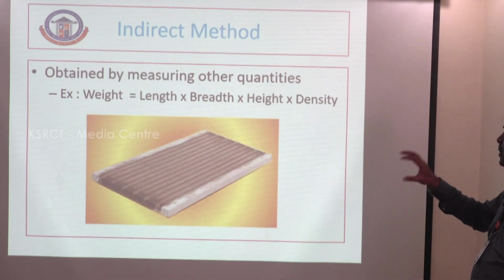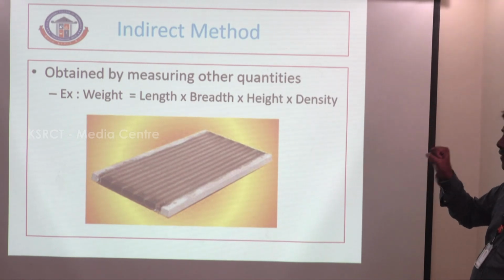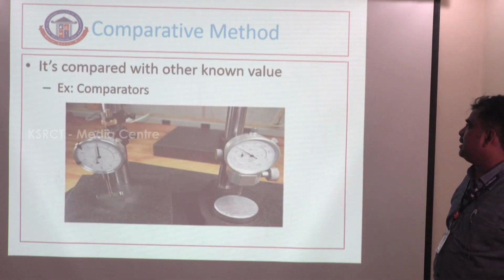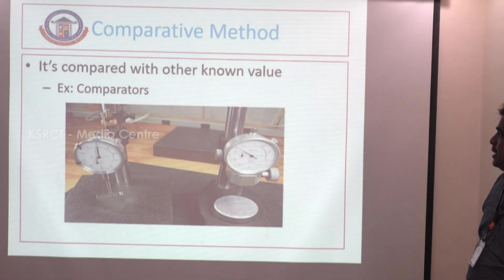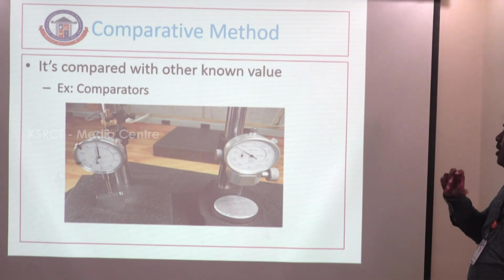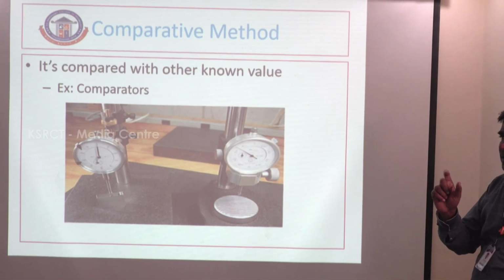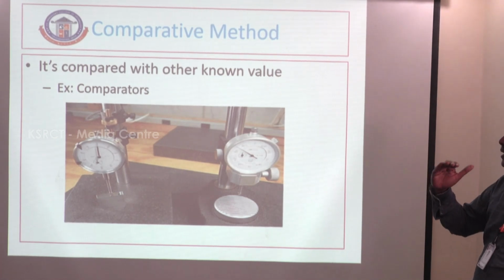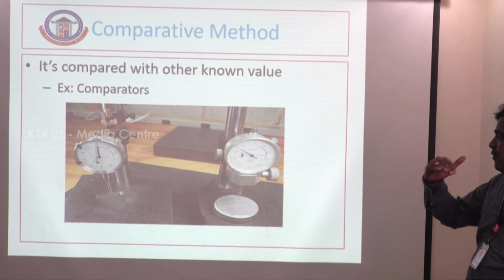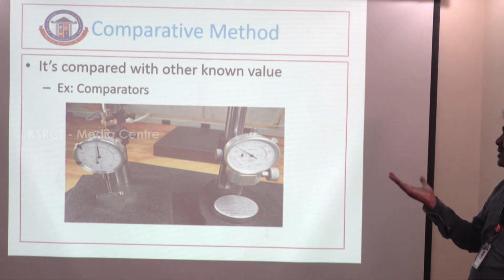This is the indirect method of measurement, taking the values. And then the comparative method, the third one. It is compared with other known values. That is how some instruments can measure against the standard value, using comparators to measure the value and compare it with the standard value.